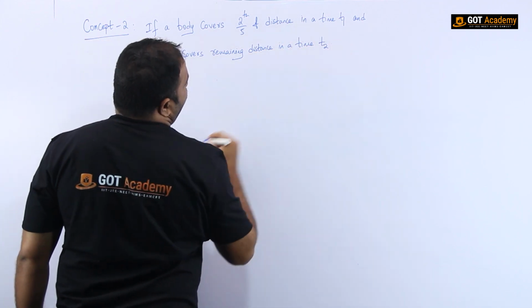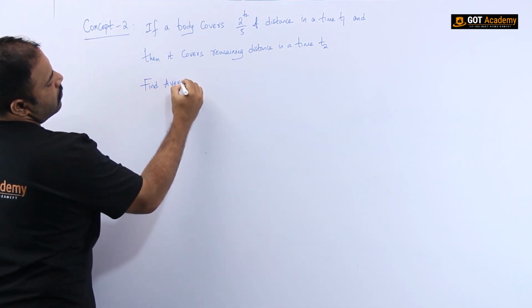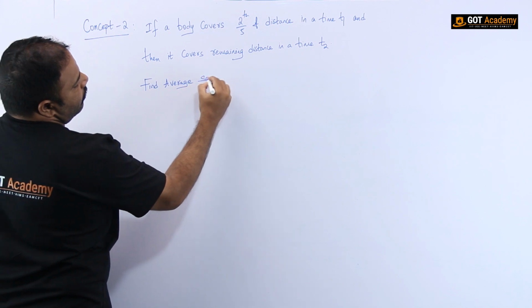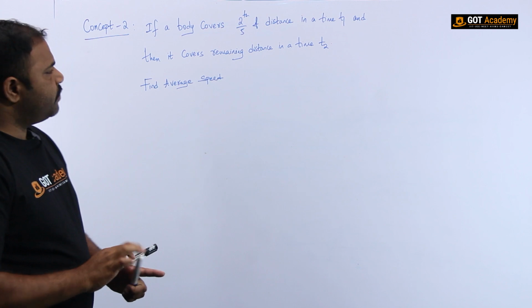So this is the concept. Now our interest is that we have to find out the average speed. So how will we find it?